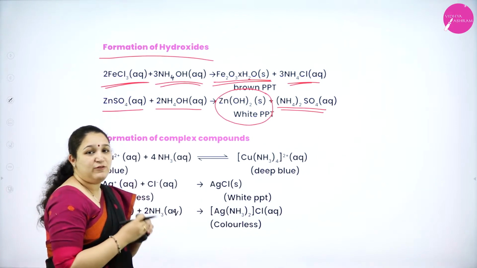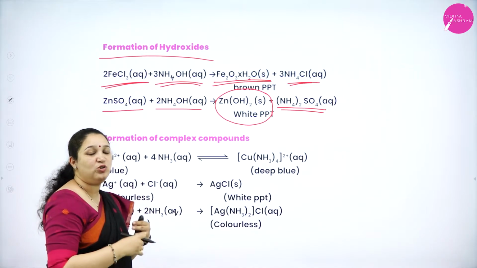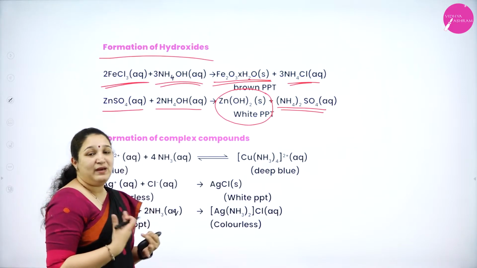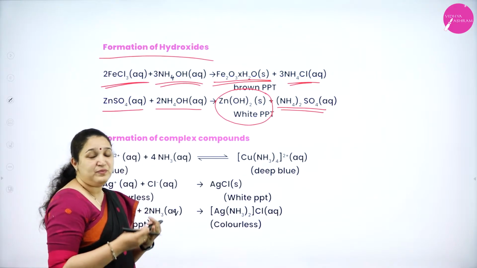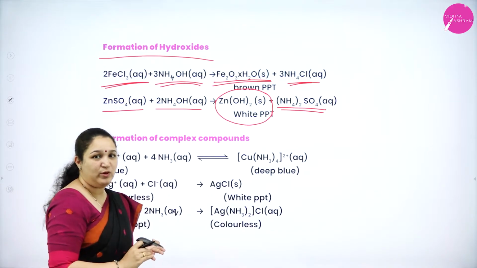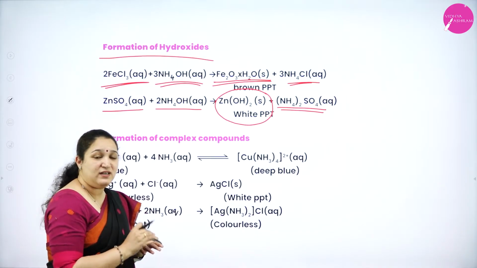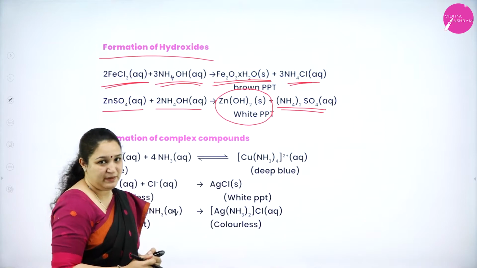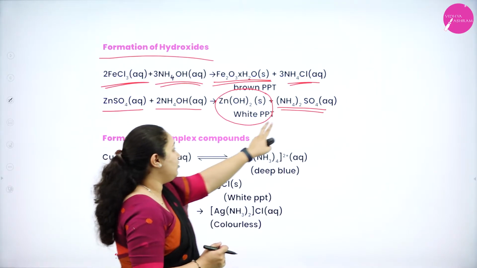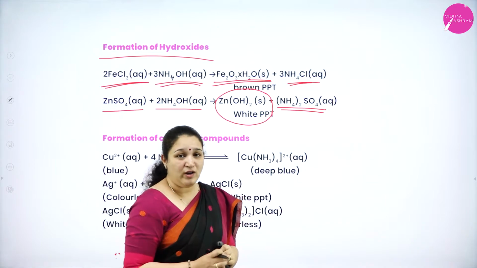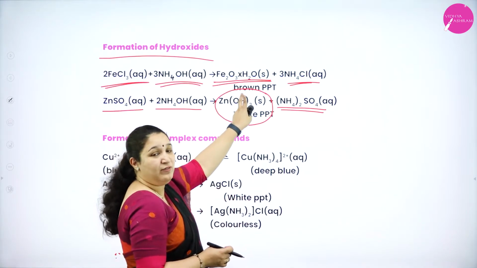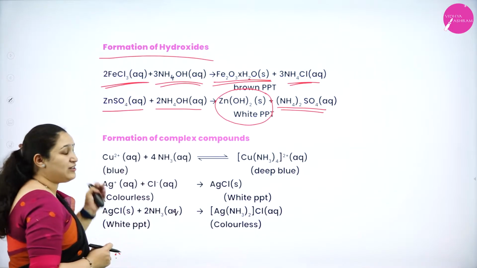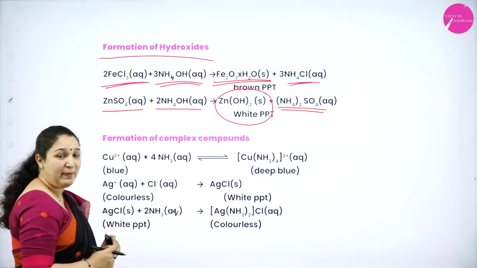So what will happen is, if you take the aqueous solution of a metal salt, for example zinc sulfate or aluminium sulfate, etc., and add ammonium hydroxide, it will precipitate the metal as its hydroxide. So you will get a metal hydroxide precipitate and ammonium with the sulfate ion will form ammonium sulfate, or it can form the precipitate of hydrated metal oxide. Okay, so that's about the reaction of ammonium hydroxide with the metal salts.